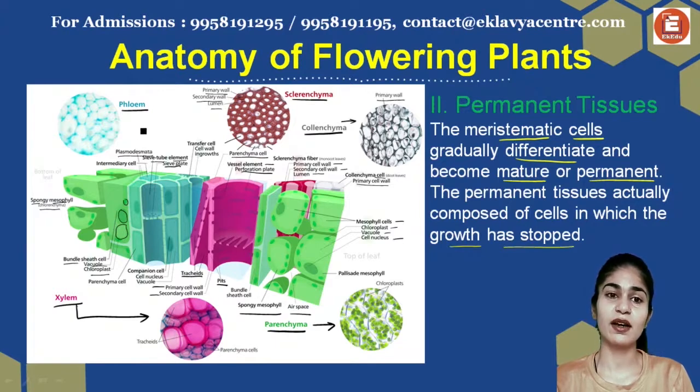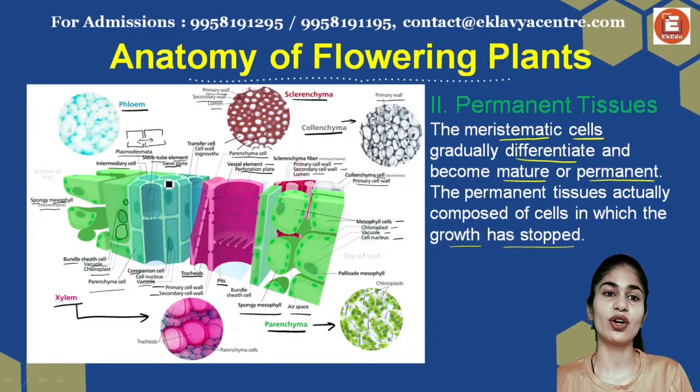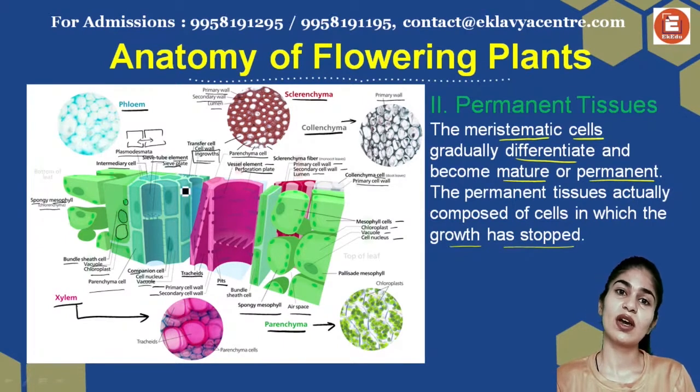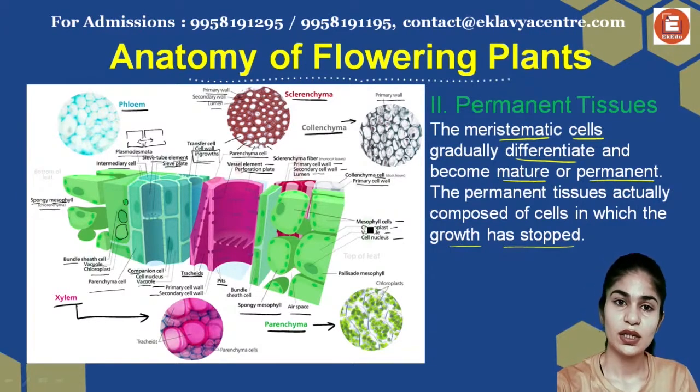There's plasmodesmata. What is plasmodesmata? The gap here for transfer of material is your plasmodesmata. Then there's intermediary cells present. There's companion cells, cell nucleus, vacuole, and parenchyma cells present in your phloem too. If you look at this part, there's the transfer cell, cell wall, and ingrowths present. We're also going to talk about what these ingrowths on your plants are. So these are the major types of tissues that we're going to study when we talk about your permanent tissues.